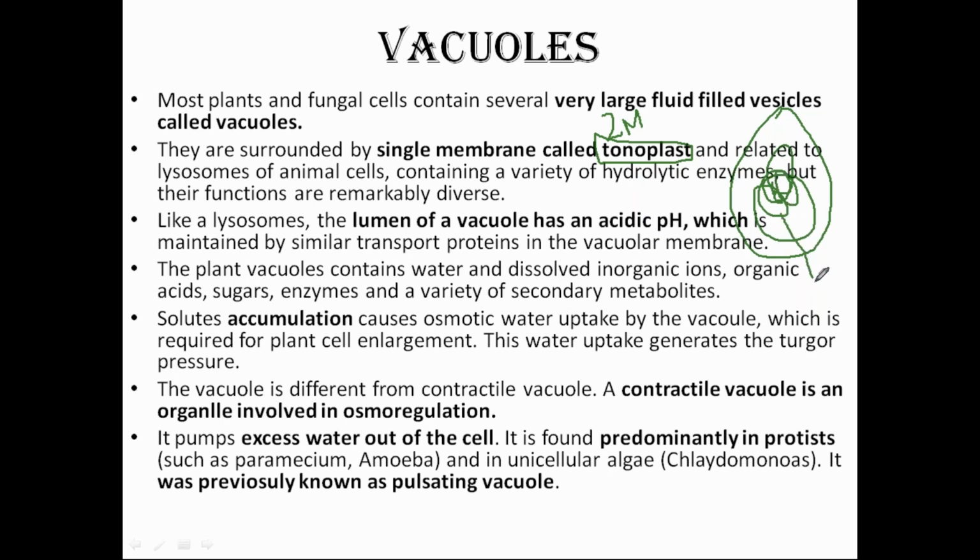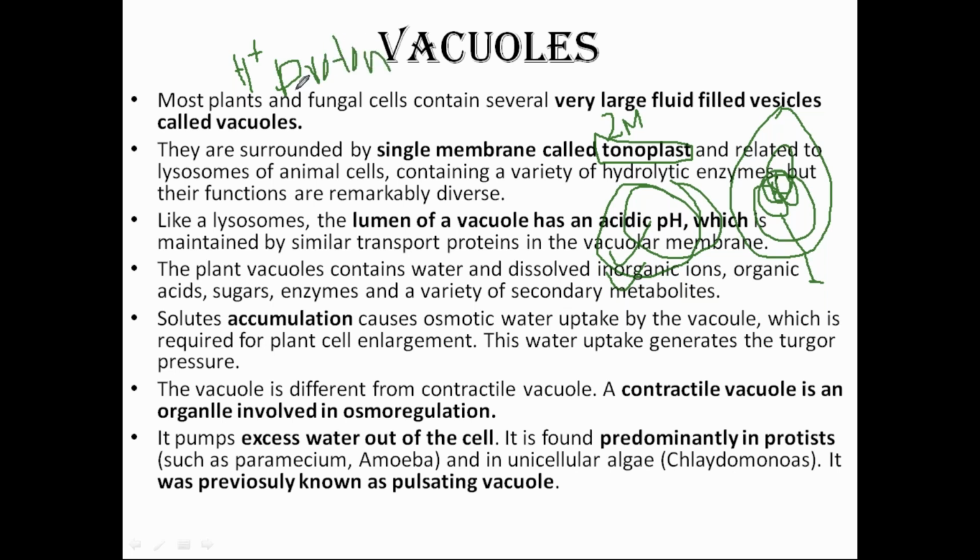What is the pH of this cell sap? It is acidic. Just like the lysosome, the vacuoles also have an acidic pH. And wherever this pH question comes, that it is having an acidic pH, directly your brain should divert to the H plus proton pump. Without this pump, acidic pH cannot be generated.